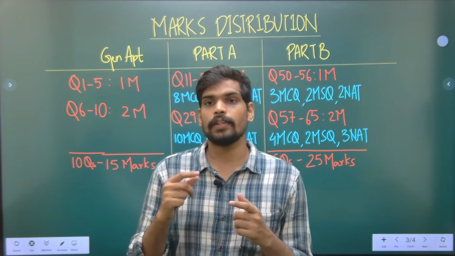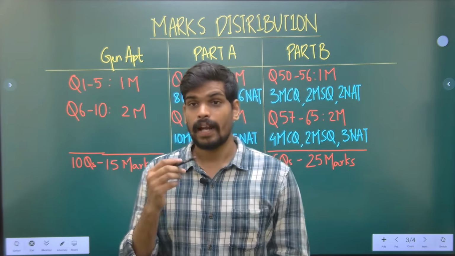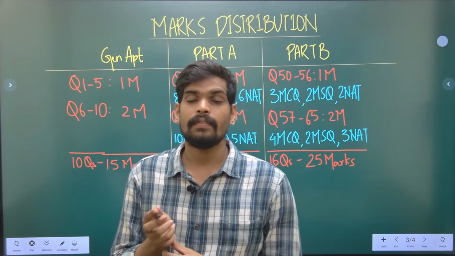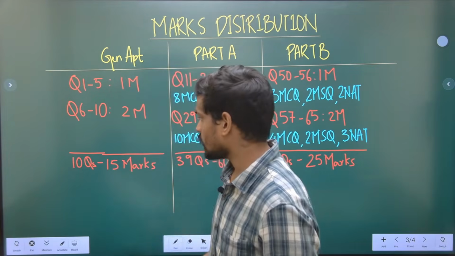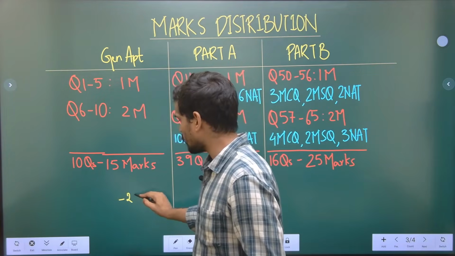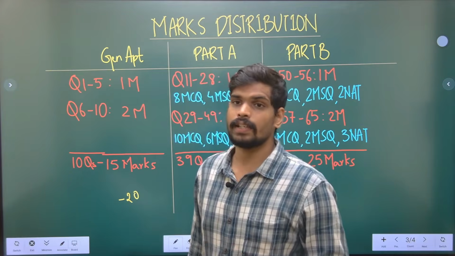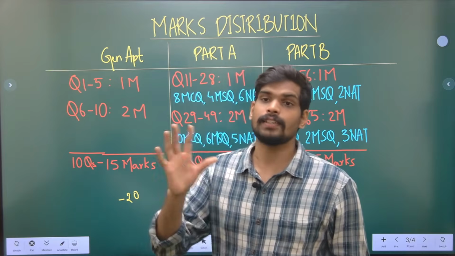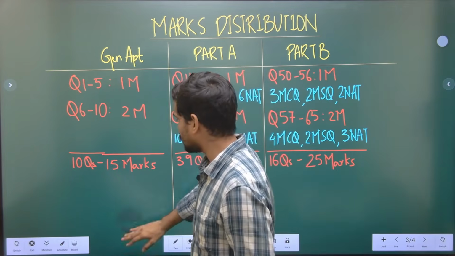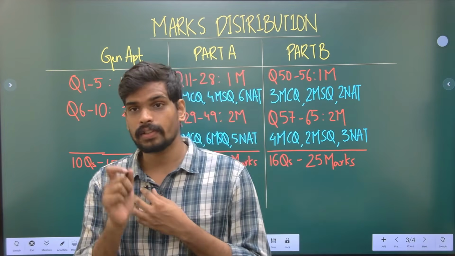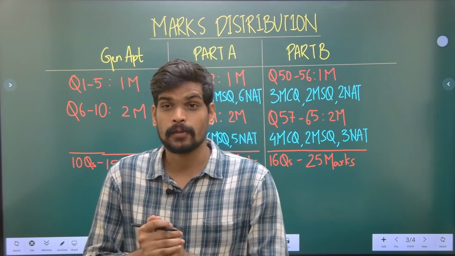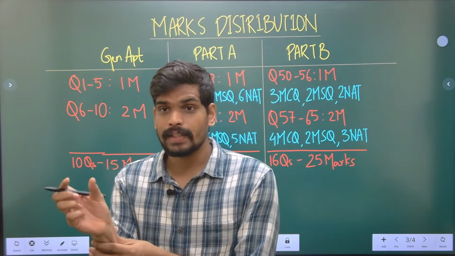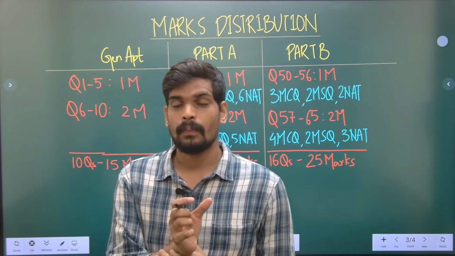Numerical answer question is where you need to type in the numerical value. And remember, in numerical answer type questions you sometimes will have a negative answer. Like there was a question where the answer in last year's paper was -20. If you just write 20 in the numerical answer, you will lose your 2 marks in that question. So negative answers can also be seen in some questions, so you must mention that minus sign. The value along with decimal points and the minus sign also.